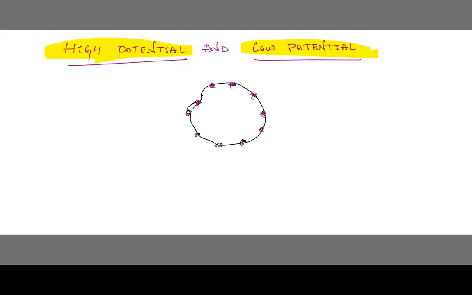It is influencing on this body. So now what we say, this is electric potential. Now we can say that this body has electric potential.